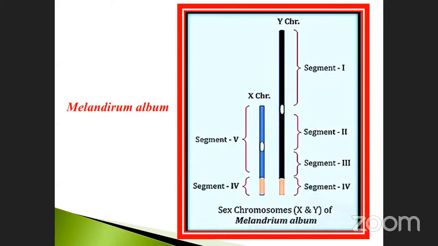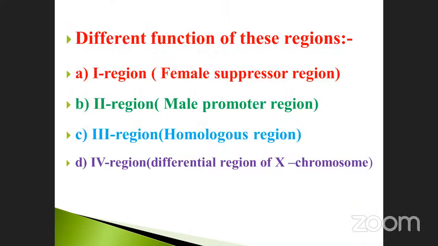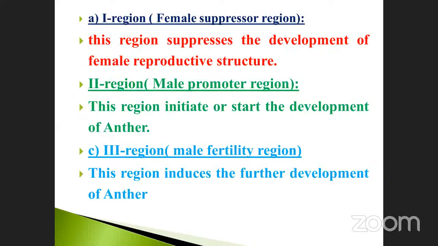First region, second region, third region, fourth region. The first is the female suppressor, then the male promoter, then the homologous region, and the last is the differential region of the X chromosome. What will the first region, the female suppressor region, do?